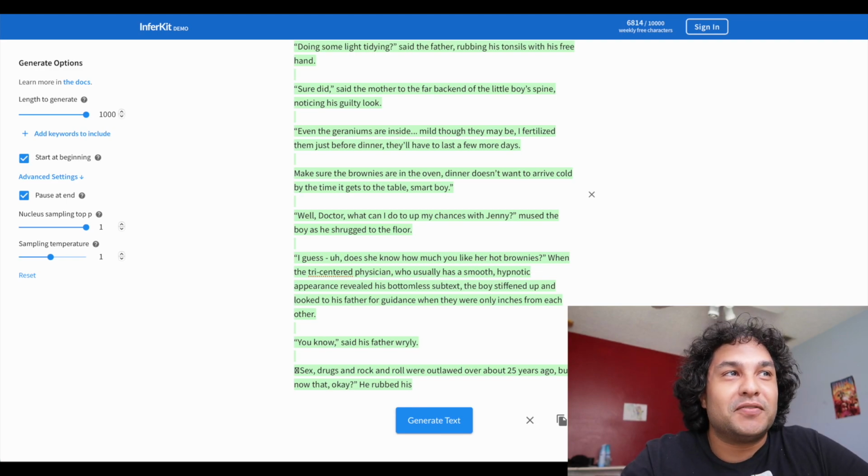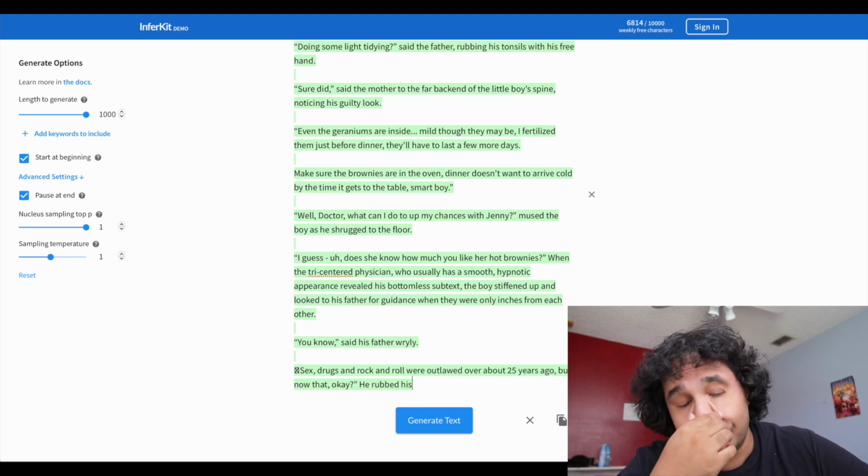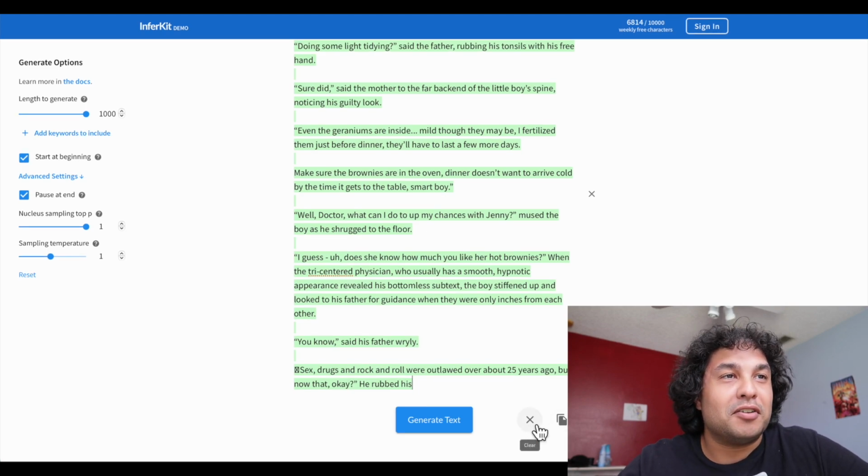When the Tri-Center physician, who usually had a smooth hypnotic appearance, revealed his bottomless subtext, the boy stiffened up and looked to his father for guidance when they were only inches from each other. You know, said his father wryly, sex, drugs, and rock and roll were outlawed over about 25 years ago. But now that, okay? He rubbed his what? I don't even want to know the end of that.